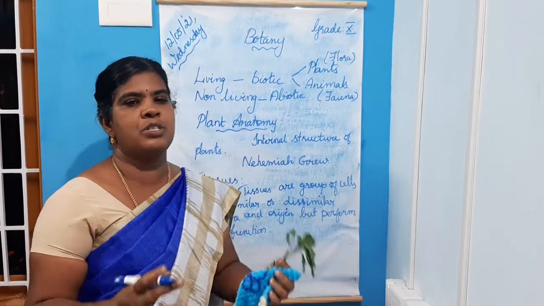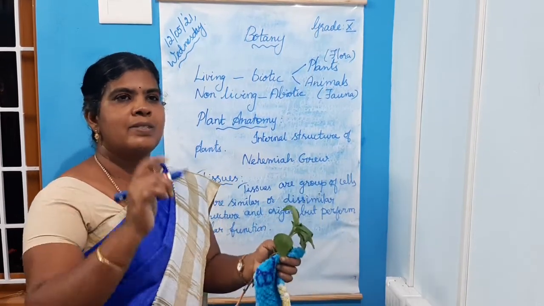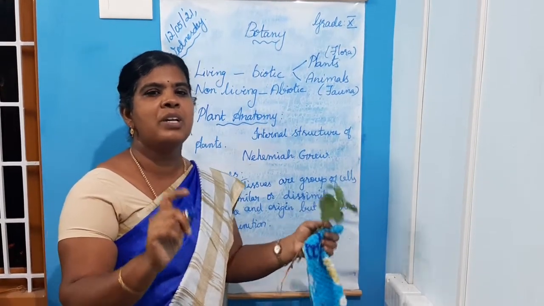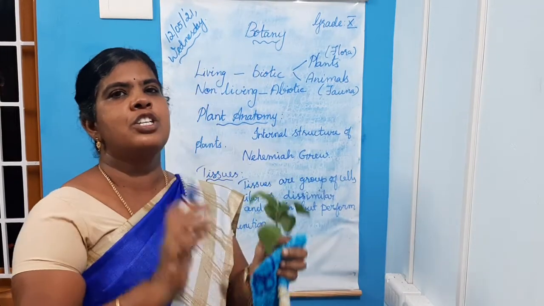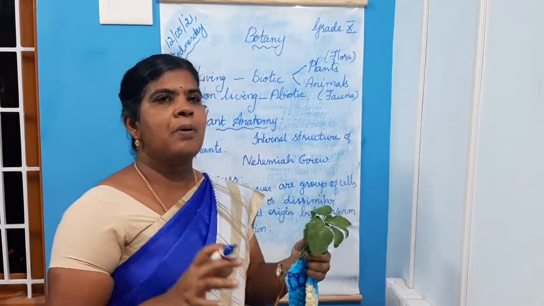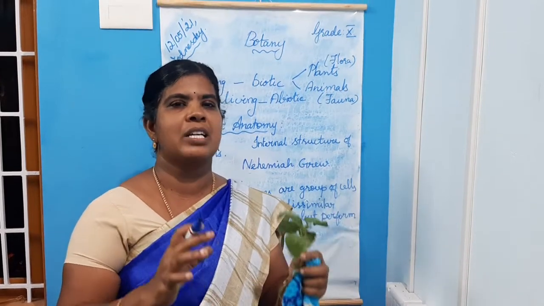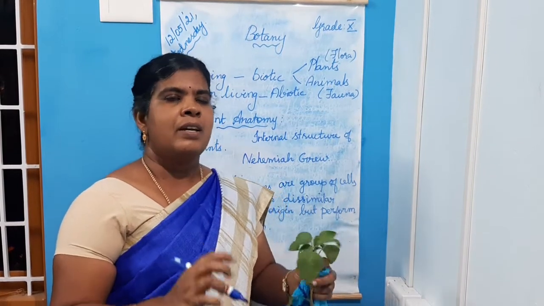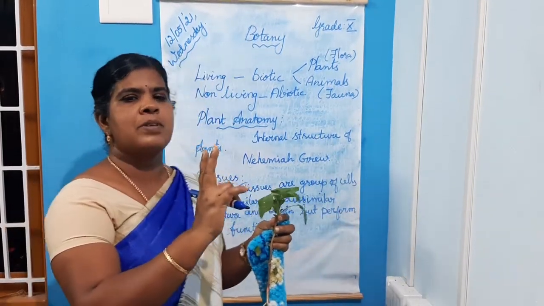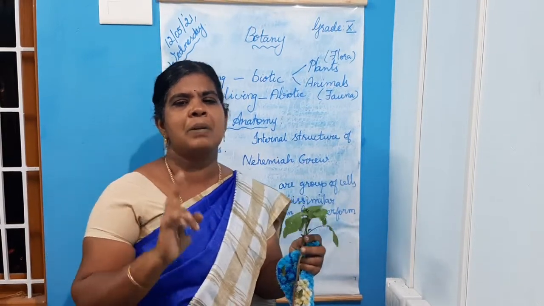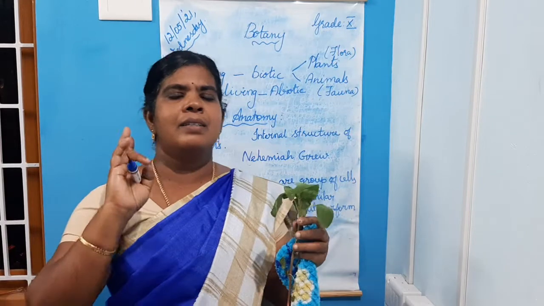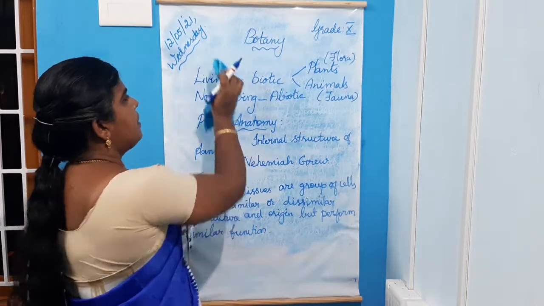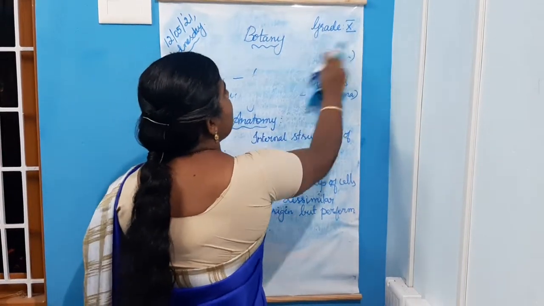Or define tissue. Tissues are groups of cells. You know what a cell is: the structural and functional unit of all living organisms. A group of cells together forms tissues. Tissues are groups of cells that are similar or dissimilar in structure and origin but perform similar functions. All plants have two types of tissues. Okay, there are two types of plant tissues.